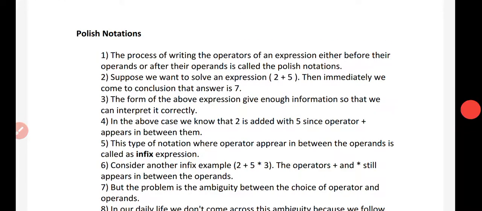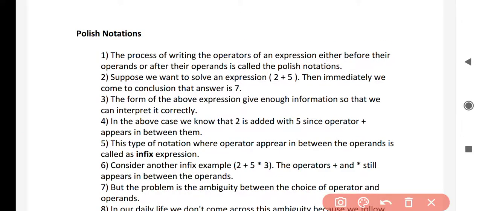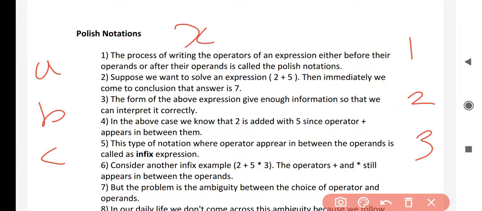Moving further, we will see Polish notations. The process of writing the operators of an expression either before operands or after their operands is called Polish notation. Operand means A, B, C, 1, 2, 3, X, Y, Z. These are called operands.